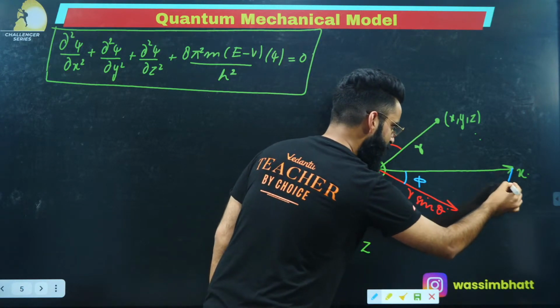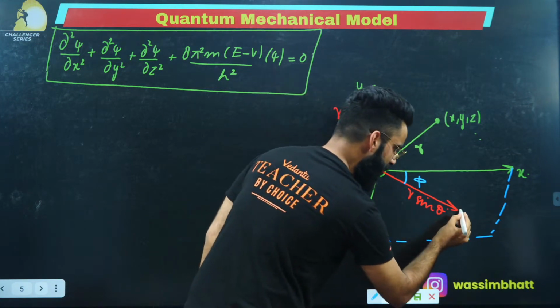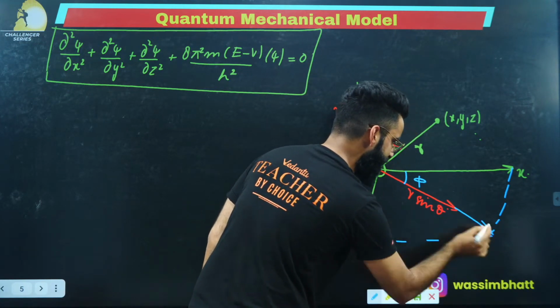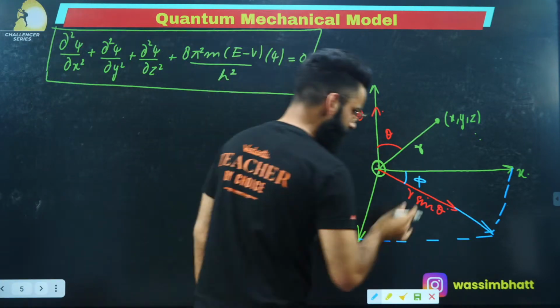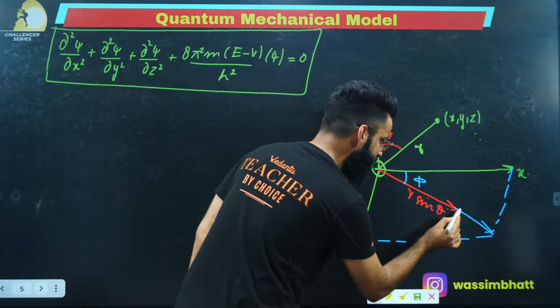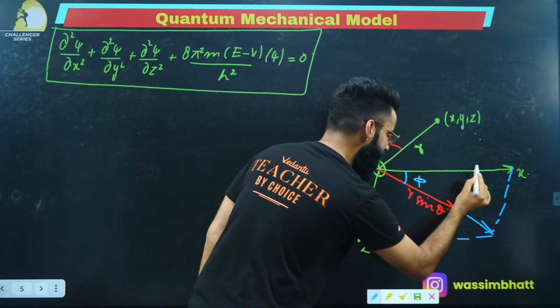Let me modify it like this. This is basically your xz plane in which your r sine theta vector is present. Okay, now people understand properly. See, this is r sine theta basically, and this is the angle phi with the x-axis.